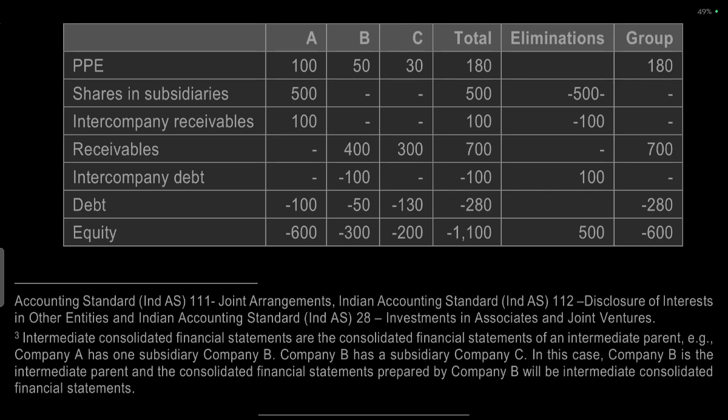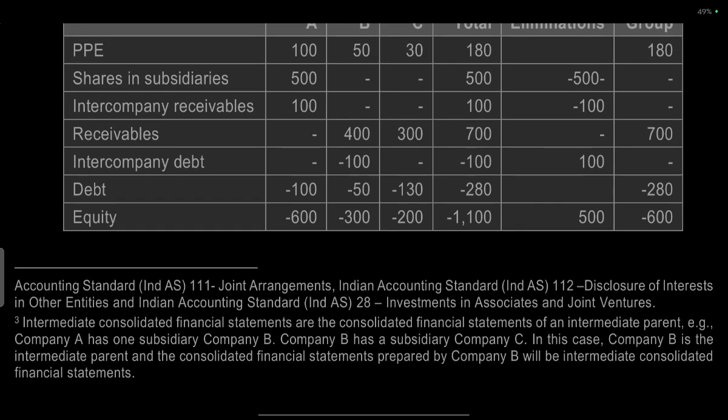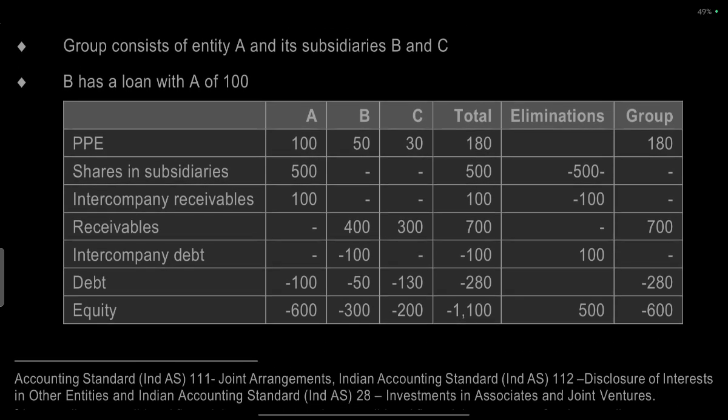Debt minus 100, minus 50, minus 30, so 230, 280. Equity 600, 300, 200, 1100. So the 500 is eliminated, so 600, 300, 500.